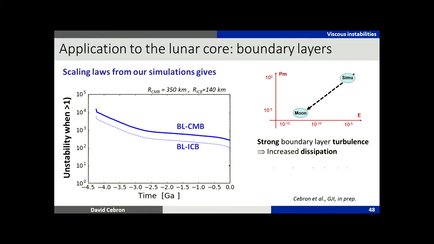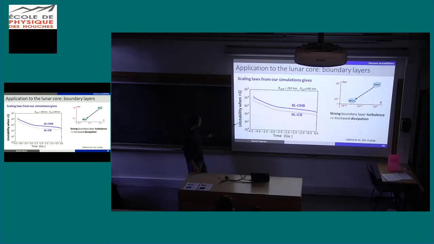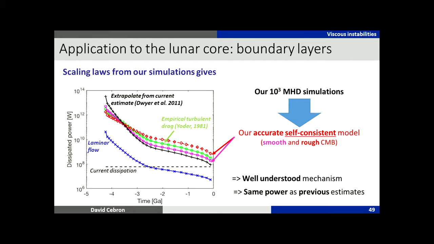And here, when the curves are larger than 1, we expect instability. Instability occurs at 1. So I plot how it varies over time for the moon. And you see that we are between 100 and 10 to the 4, so we are sure to be unstable. We have a lot of margin compared to 1. So we expect that we will be turbulent due to the boundary layer instability.